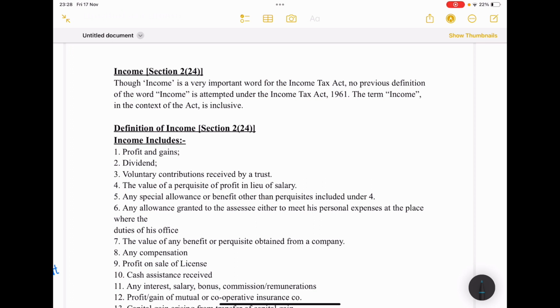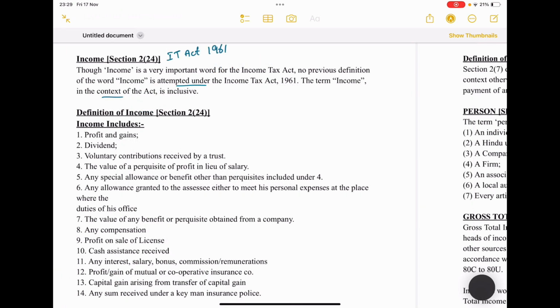So here, income under Section 2 clause 24 of the Income Tax Act, IT Act 1961. Though income is a very important word for income tax, no precise definition of the word income is attempted under the Income Tax Act 1961. The term income in the context of the Act is inclusive of the following. See here, there is no perfect definition for income. Here they are going to categorize the incomes in various sectors.